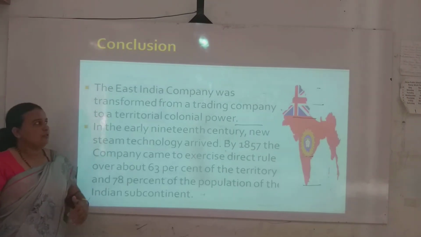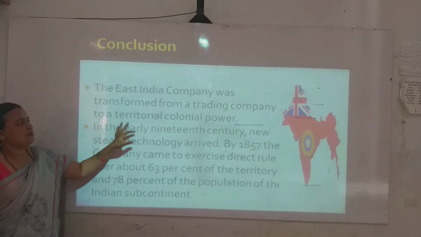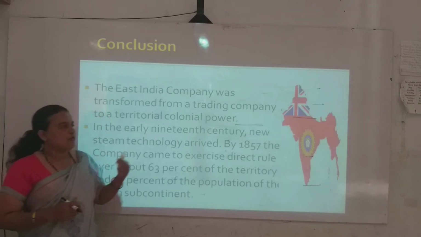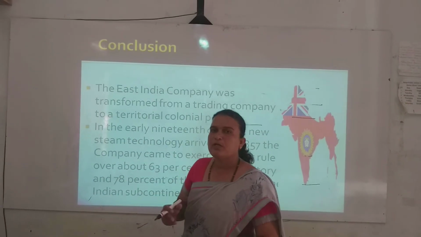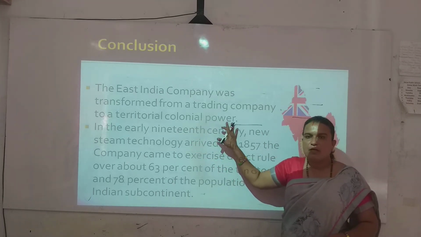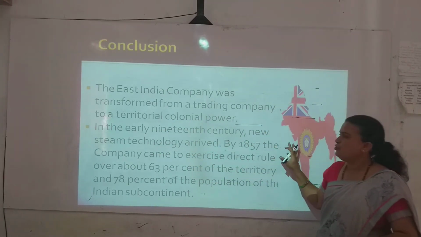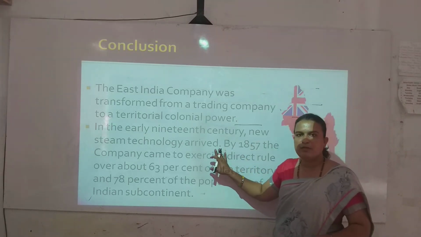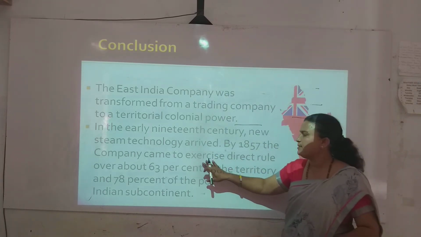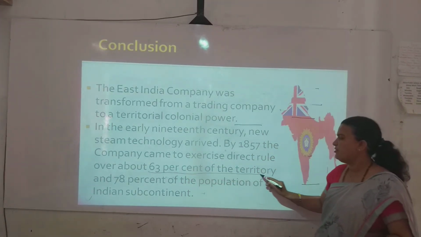Now the conclusion. The East India Company was transformed from a trading company to a territorial colonial power. In conclusion, we can say that the company's view was for trade, but they became the territorial colonial power. In the early 19th century, new steam technology arrived, the steam engine was invented. By 1857, the company came to exercise direct rule over about 63% of the territory.